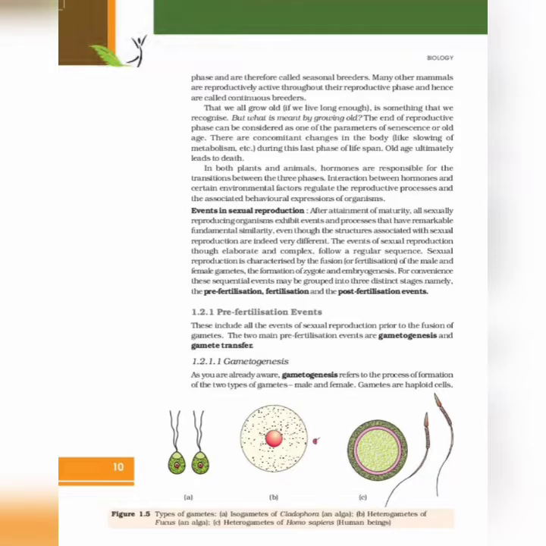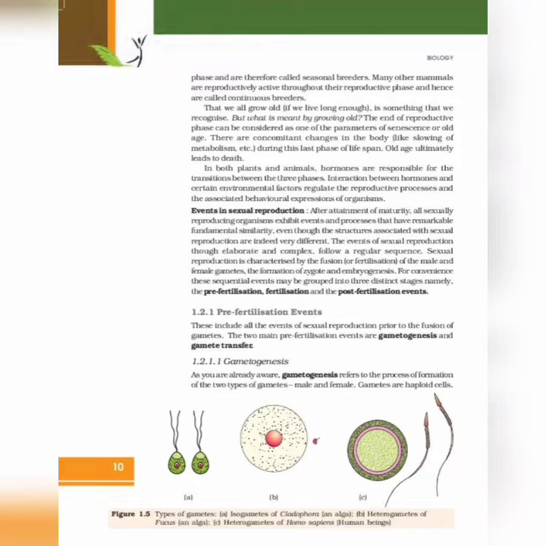Sexual reproduction is characterized by the fusion or fertilization of the male and the female gamete, the formation of zygote and embryogenesis. For convenience, the sequential events may be grouped into three distinct stages, namely the pre-fertilization, fertilization, and the post-fertilization events.